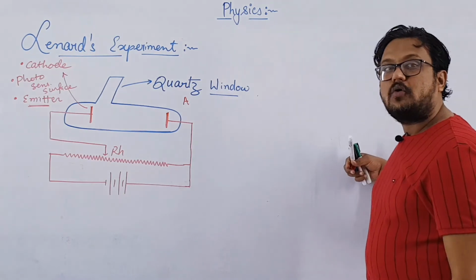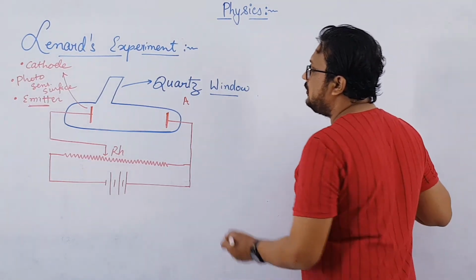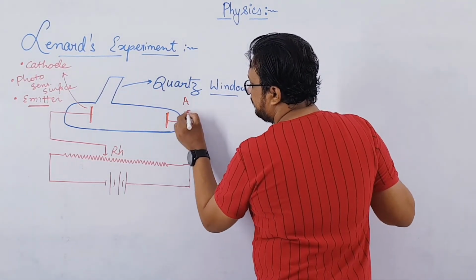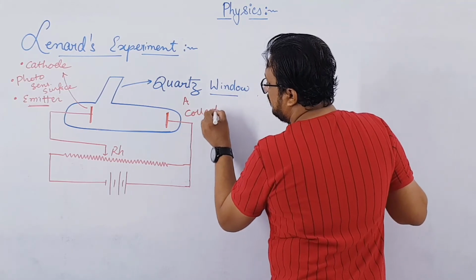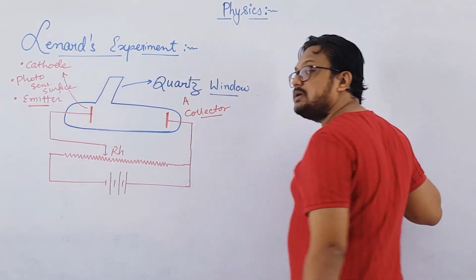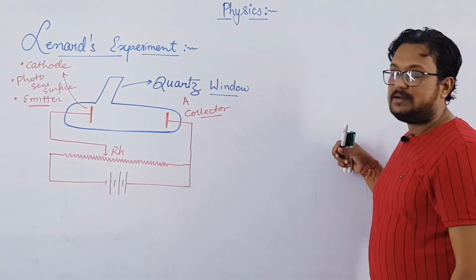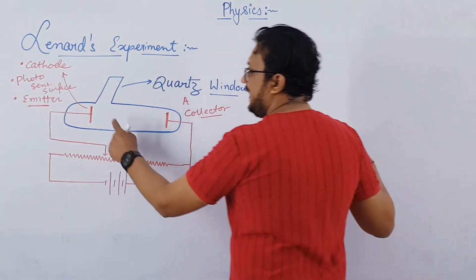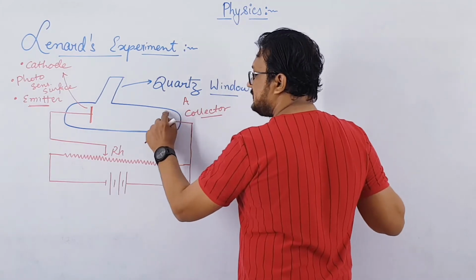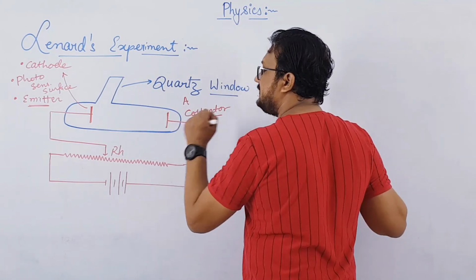But we are not going to call it anode, we will call this the collector. Why collector? Because it is going to collect the electrons emitted from the emitter, right? The electrons emitted from the emitter will be collected by this collector, so it is named the collector.